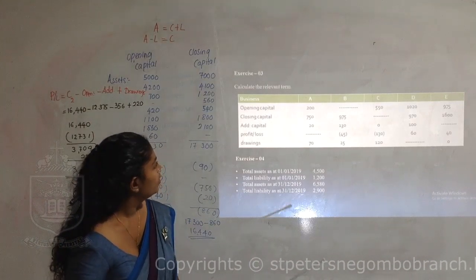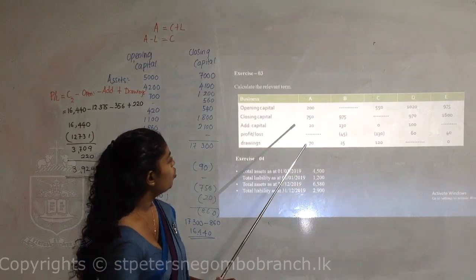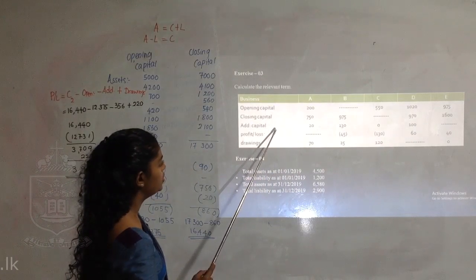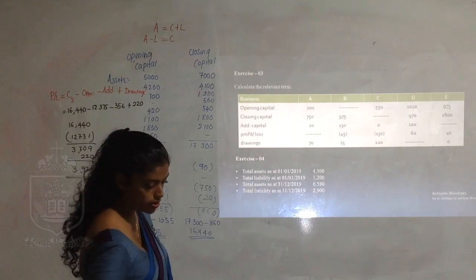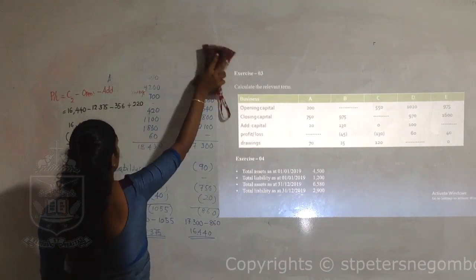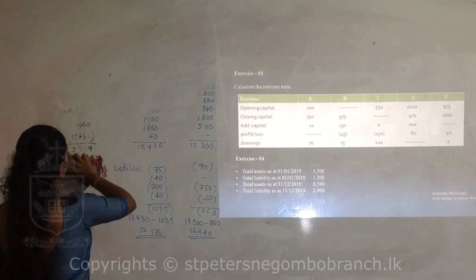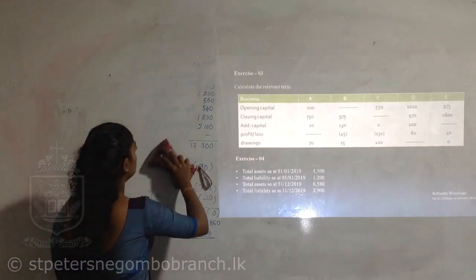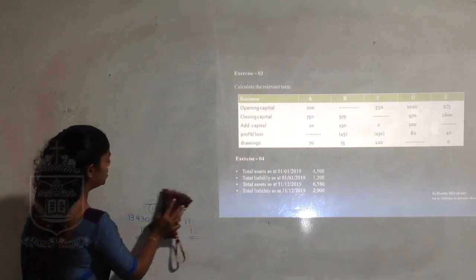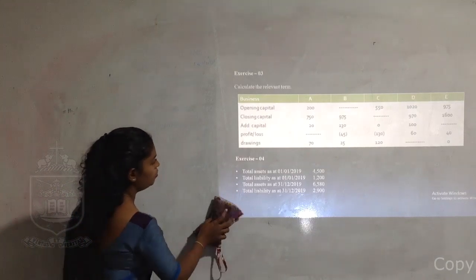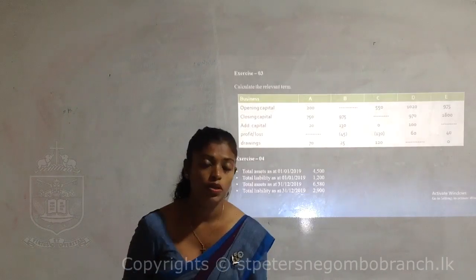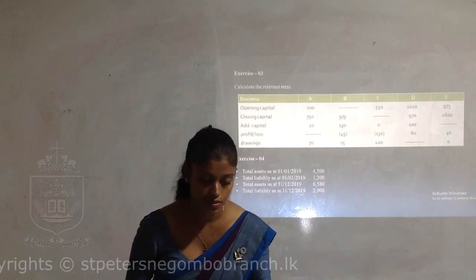Exercise number 3. Calculate the relevant figure: opening capital 200, closing capital 750, additional capital 20, profit or loss to be found, and the drawings. So what can you do? You can apply this information into the profit equation and find the figure which has not been given. When you are finding this, some information is hidden, and you are requested to get the answer. Sometimes the profit is given within brackets. That means you have a negative profit. It shows a loss occurred in the business.